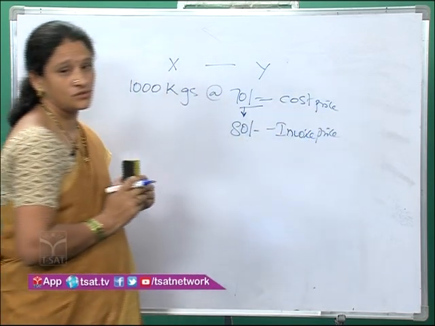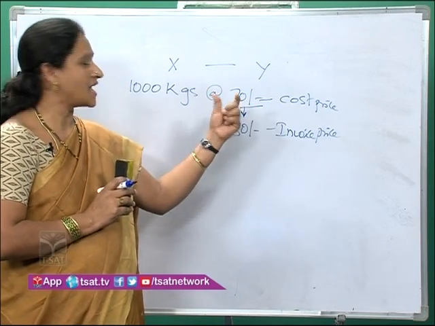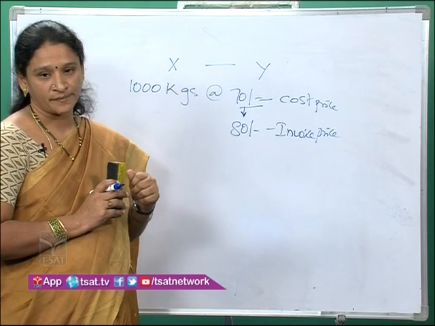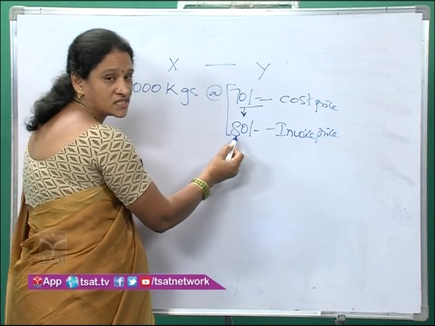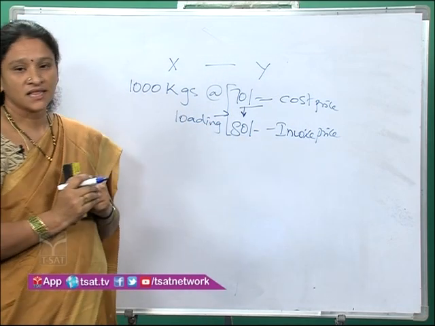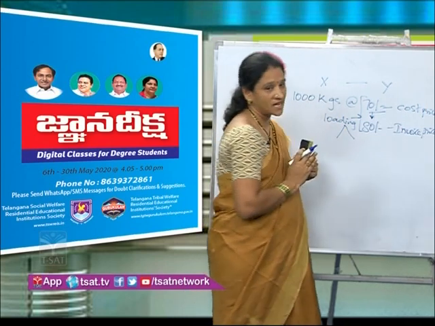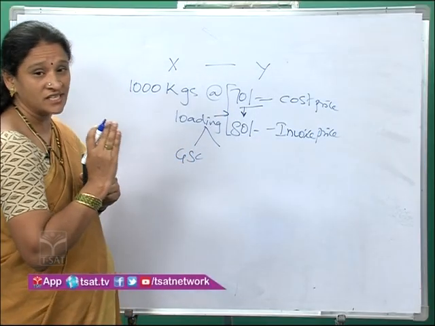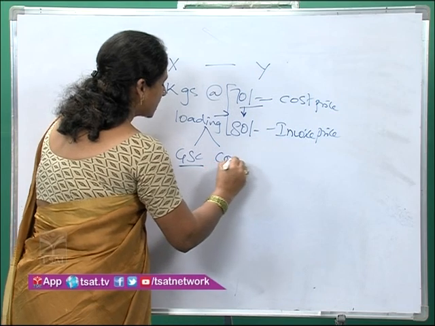So here we came to know about two terms, cost price and invoice price. Cost price is the actual price of the product. Invoice price is the price which is over and above the cost price. We are adding some additional amount to the cost price to arrive at the invoice price. This additional price is called loading. Loading will affect two transactions. What are they? Loading will have influence on goods sent on consignment, and it will also have influence on consignment stock.